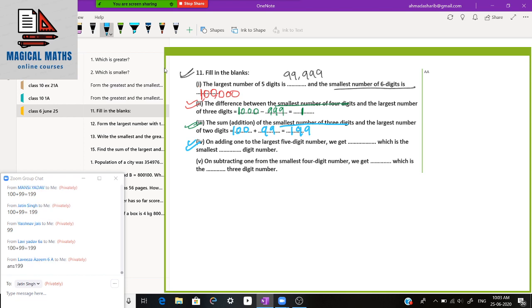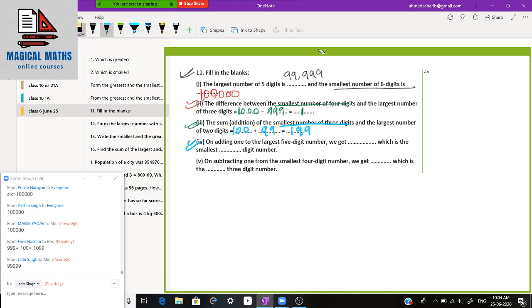Fourth question, on adding 1 to the largest 5 digit number, we get what? When we add 1 to the largest 5 digit number, what is the largest 5 digit number? 10,000 is the smallest 5 digit number.